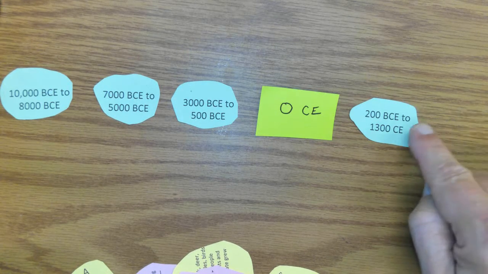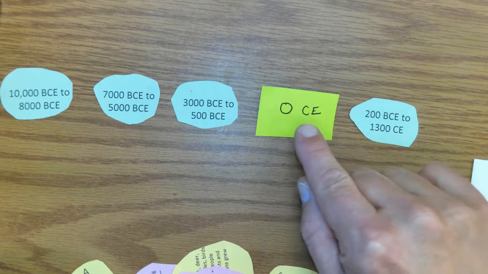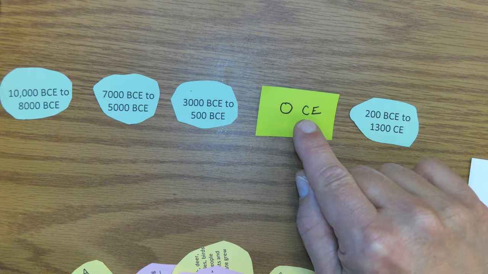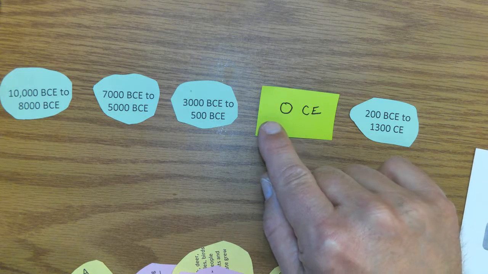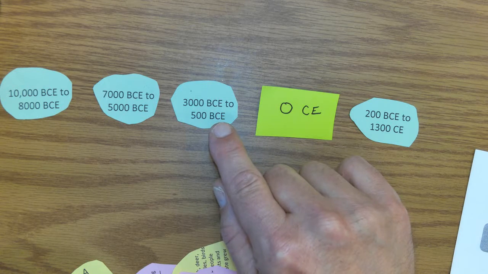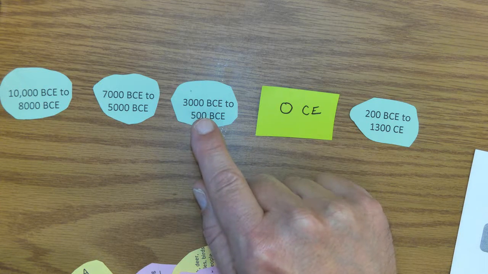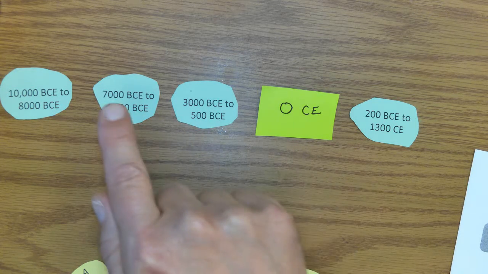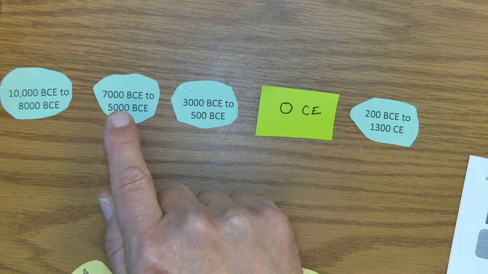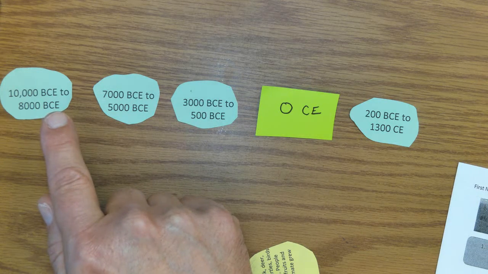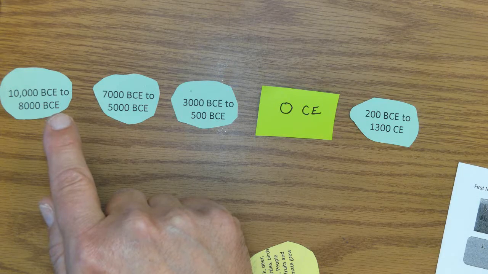And as you go back in time, you're getting closer to the year 0 CE, and then before 0, it's going to be how many years before the Common Era. That's what BCE means. So this would mean 3,000 to 500 years before this Common Era, or 7,000 to 5,000 years before this Common Era, and finally 10,000 to 8,000 years before this Common Era.